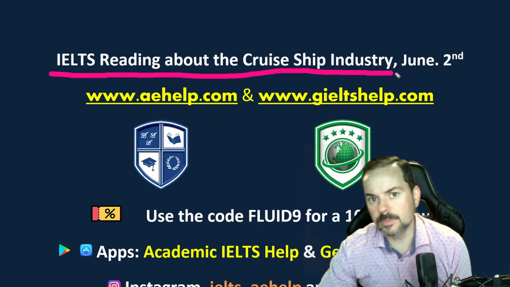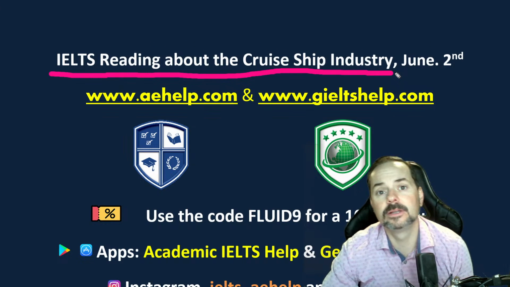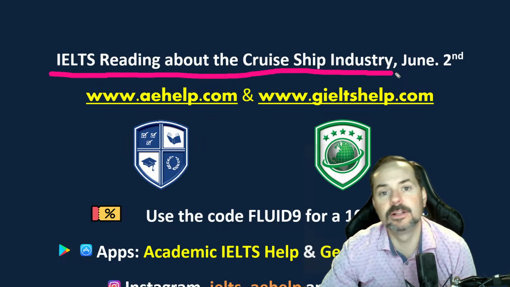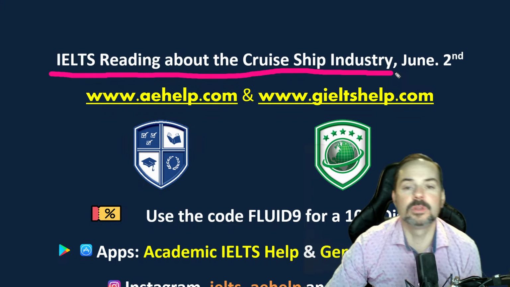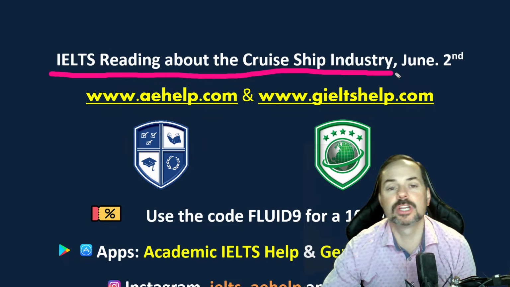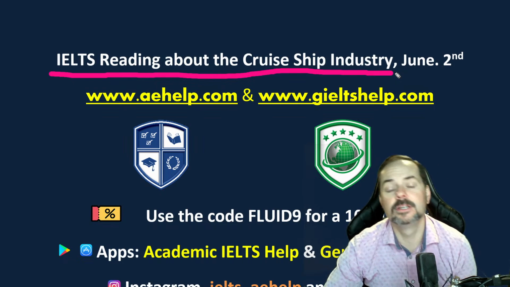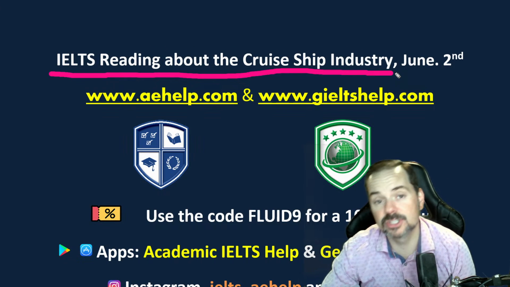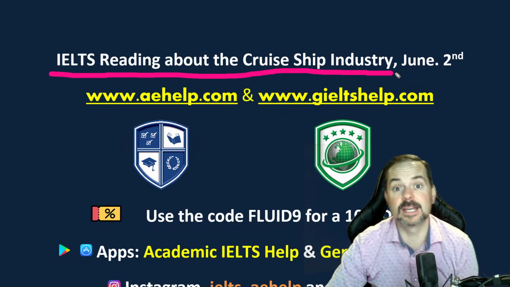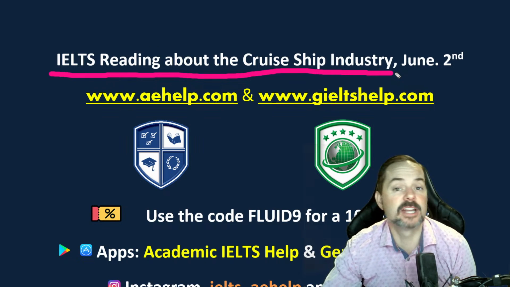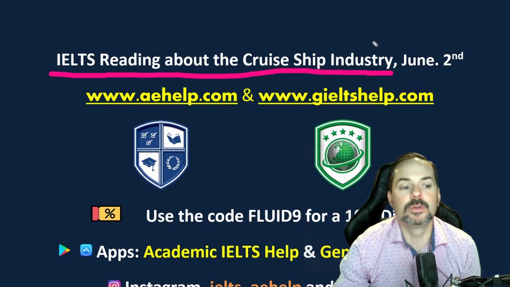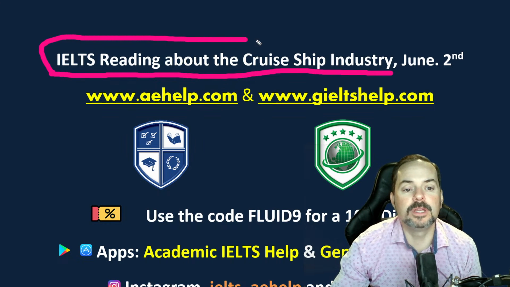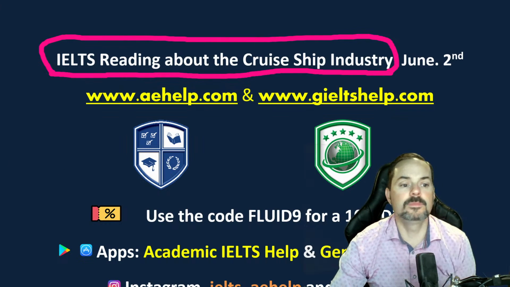So the last reading of the General IELTS is basically the same. You have one passage, it's a little bit more challenging text. You've got 12 to 13 questions made up of about 3 to 4 different sets. You can have true, false, not given, matching paragraphs. You're looking at pretty much the same information. So here, it's reading about the cruise ship industry.